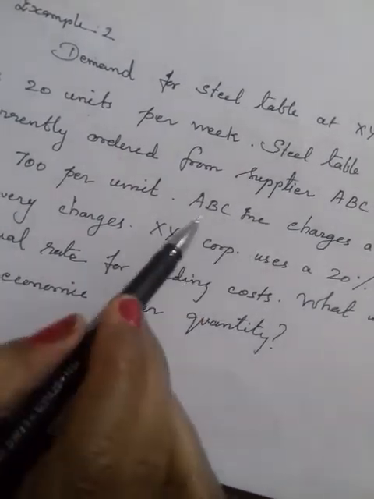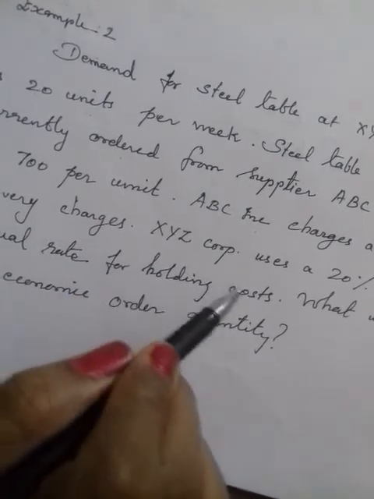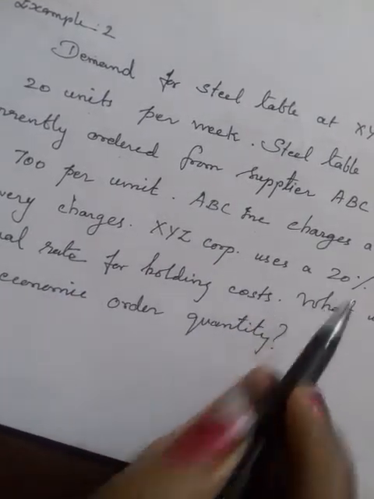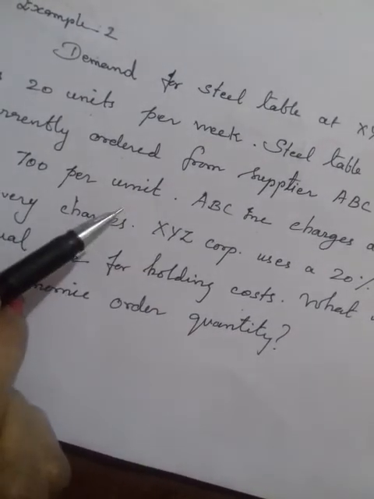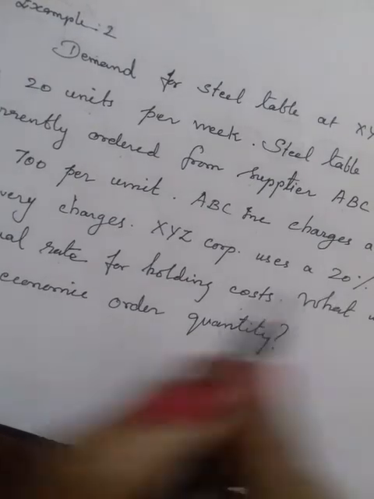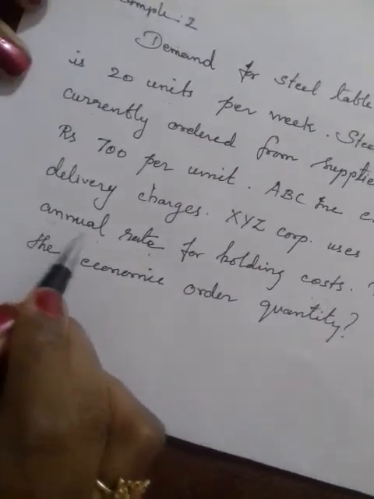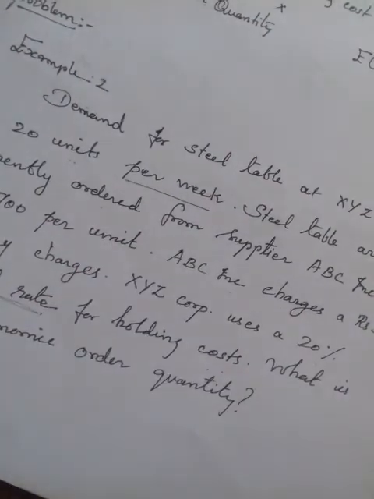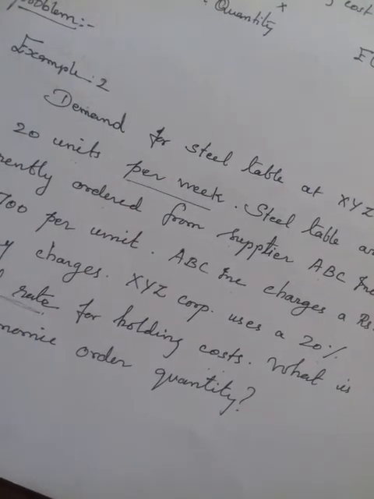And XYZ Corporation, that is your company, uses a 20% annual rate for holding cost. So you have to keep that steel table, and for that there is a 20% annual rate for holding cost. You have to be very careful here: they have given an annual rate, and the demand is given in terms of weeks. So you have to change the time factor from weeks into years.